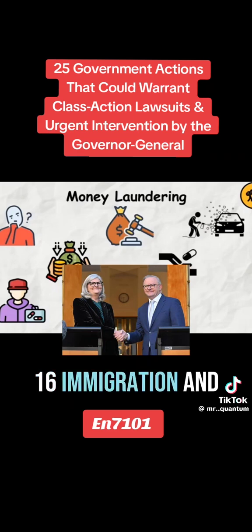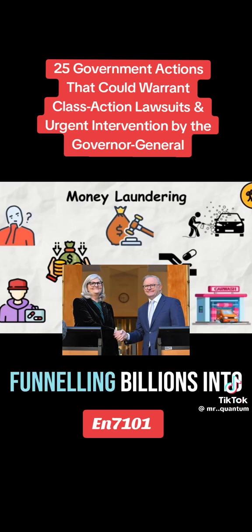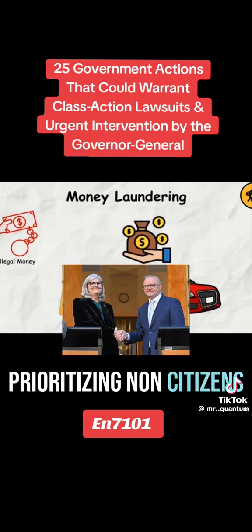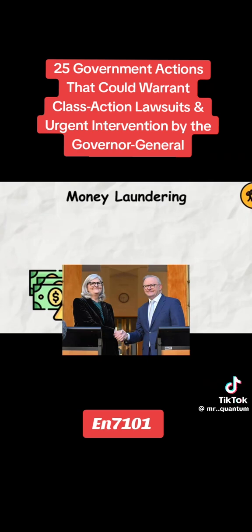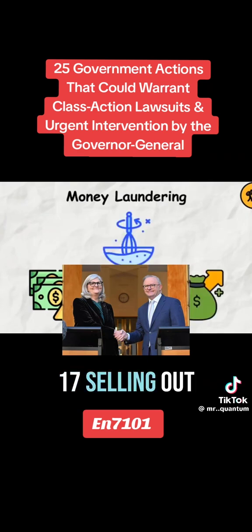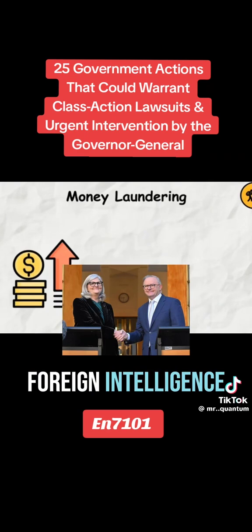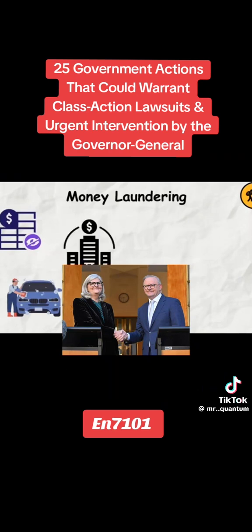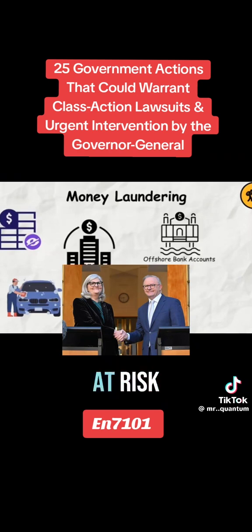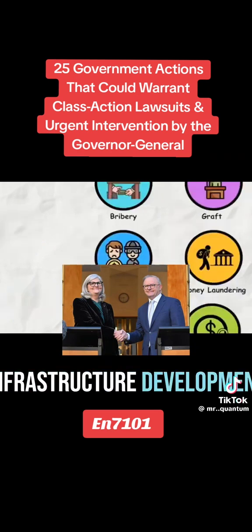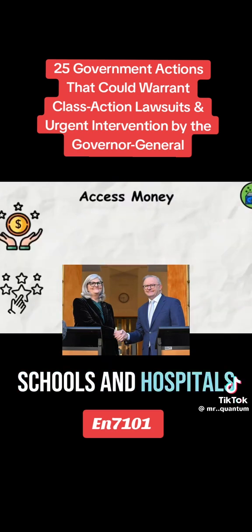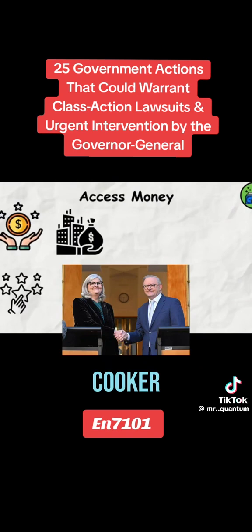16. Immigration and refugee mismanagement. Funneling billions into immigration while Aussies go homeless, prioritizing non-citizens over struggling Australians. 17. Selling out national security to foreign intelligence. Handing over data and surveillance to Five Eyes, Australian citizens' information at risk. 18. Lack of infrastructure development. Taking in record immigration without expanding roads, schools, and hospitals, creating a pressure cooker.